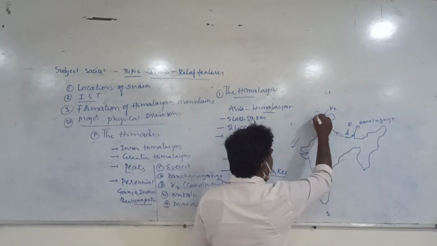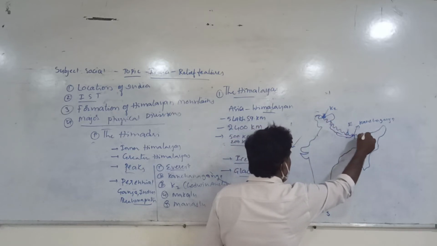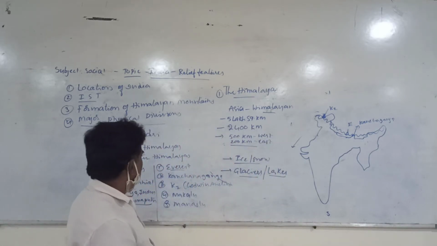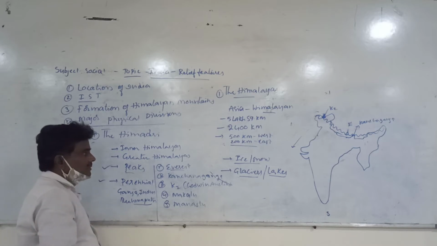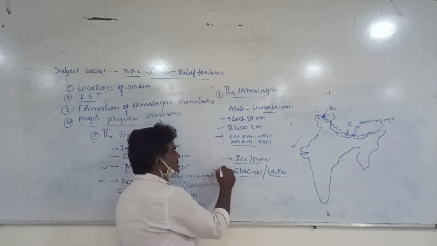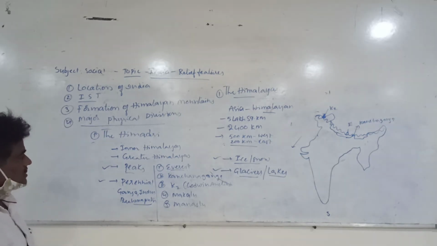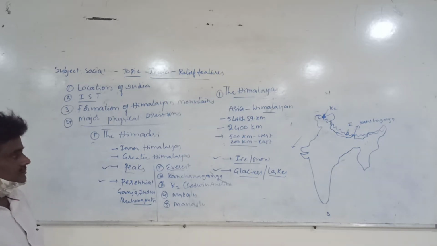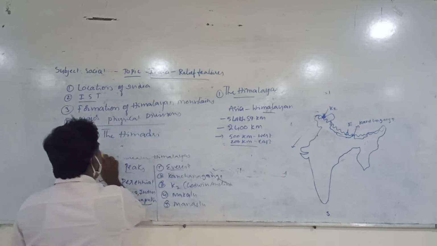The range that is there in the completely northern boundary of India, touching some places of India. It's a place with great peaks and perennial rivers. It is a place with glaciers and ice and snow, and formation also is taking place. This is about Himadri. And talking about Himachal, second one, we can take second one, Himachal.